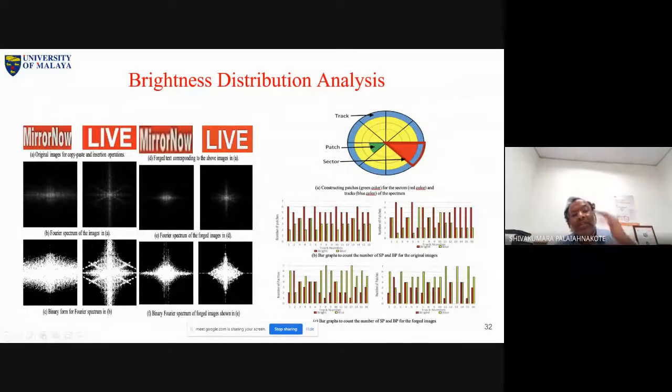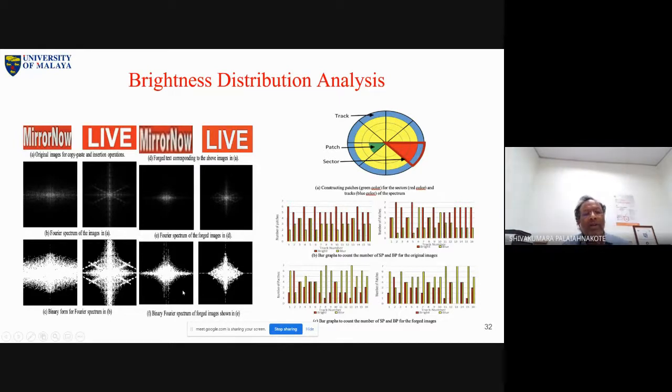This is true in the case of a Fourier transform, right? When images are good quality and good contrast, definitely we can get high brightness here. When you are doing forgery, in the sense what? You are trying to alter edge information, right? You are trying to alter fine information in the image. That is what we call fine details or edge information. So it's something like you are blurring, right? Indirectly you are doing blurring, because when you are doing some manipulation, it is a kind of blurring. So you are losing fine details or edge information. So you are losing information in the case of forged images here.